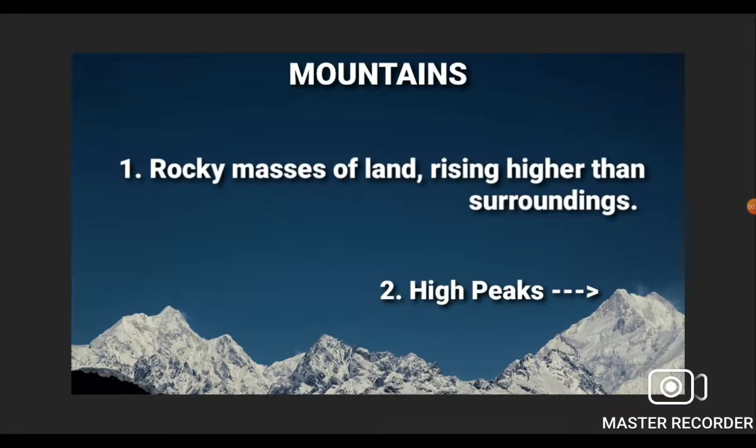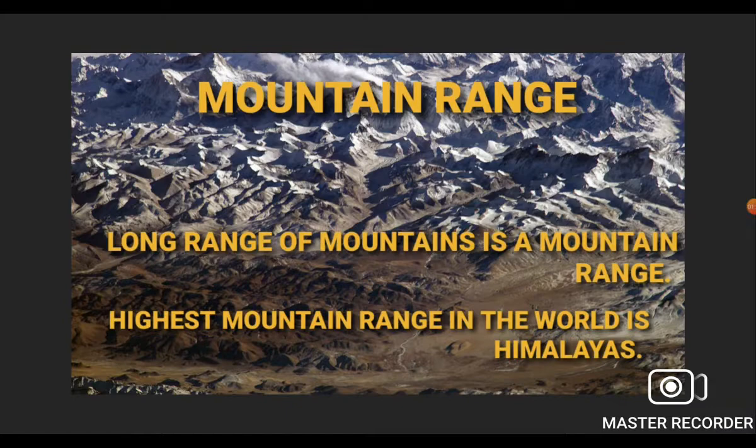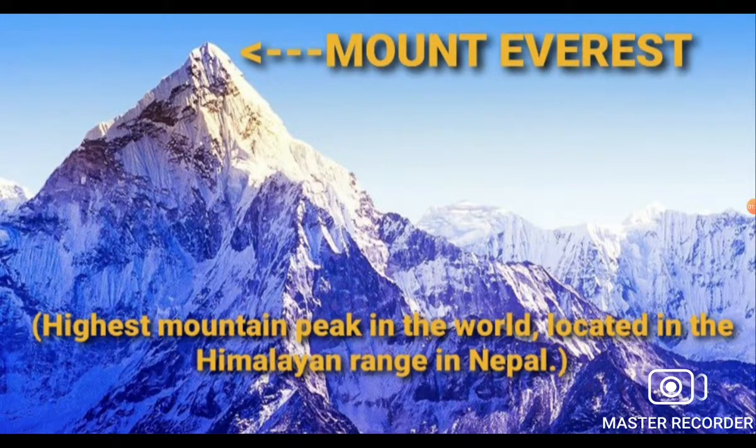Mountains. Mountains are rocky masses of land that rise higher than the surroundings. They have steep slopes and high peaks. When the mountains are arranged in long rows, they make a mountain range. The highest mountain range in the world is the Himalayas in the north. Children, do you know that Mount Everest is the highest mountain peak in the world, located in the Himalayas in Nepal?